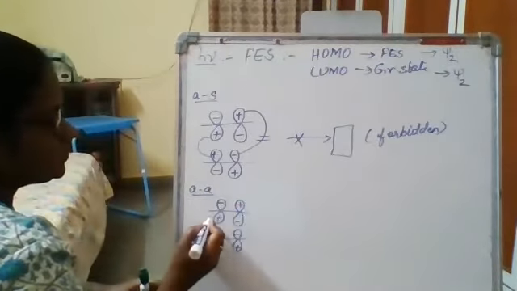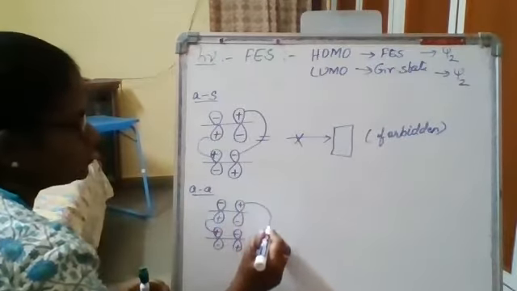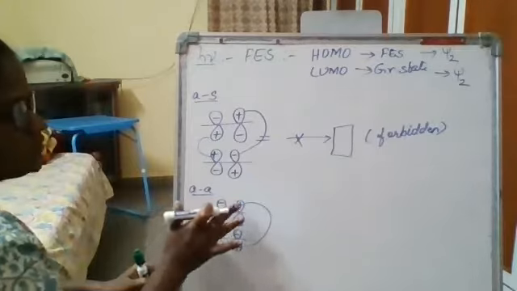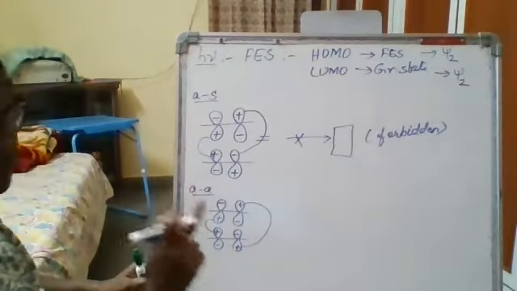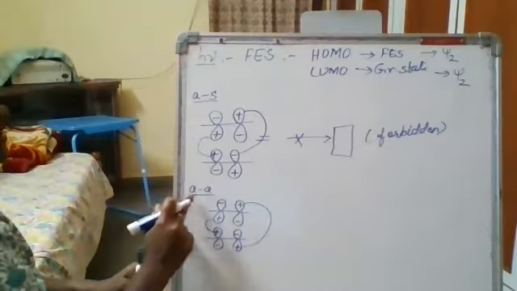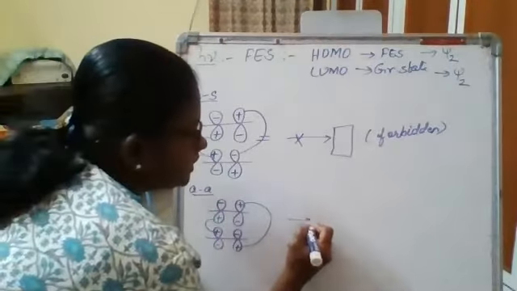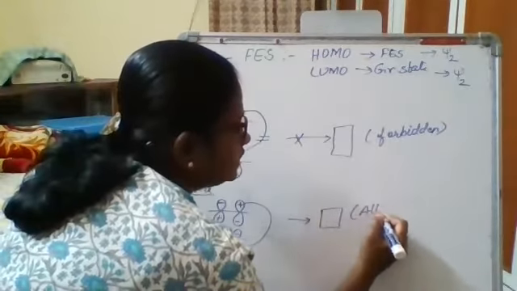Now, with respect to the first reacting partner, it is antarafacial addition. With respect to the second reacting partner, it is opposite lobes of the first reacting partner. Similarly, opposite lobes of the second reacting partner. So it is antara-antara. Both of them are forming a bonding interaction. So you will be getting a cyclobutane.